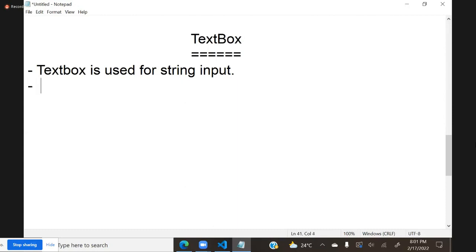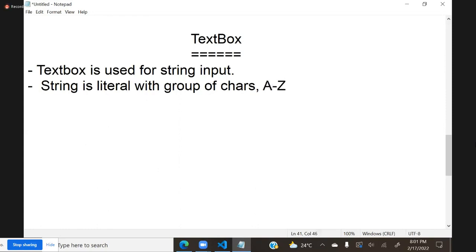Generally, what is a string? String is a literal with a group of characters, like alphabets, numbers, and symbols. For that, we generally use a text box.